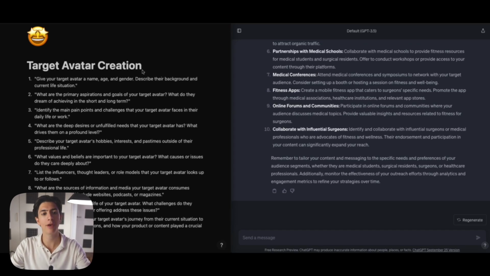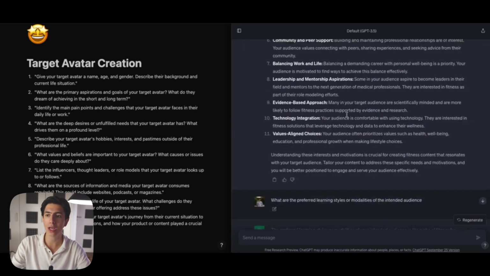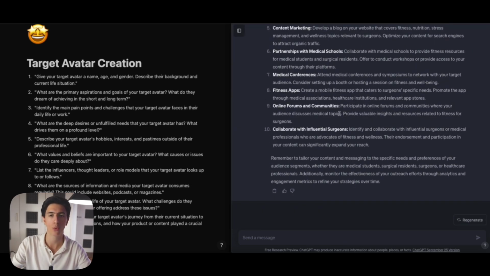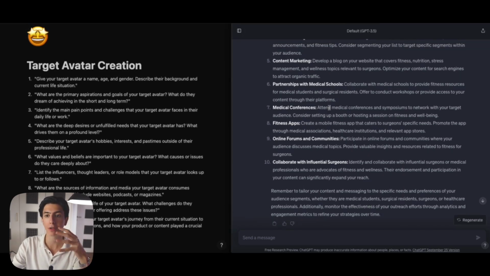So here we are, ladies and gentlemen. On this side of our screen, we've got our prompt list, which, by the way, is going to be completely free for you to get. I suggest you download this prompt list because it's going to be extremely important and it's just going to set you free in this whole creation process. Those are the 10 prompts that we're going to be using. And in ChatGPT, we are on the exact same chat box that we have been using for all of the lessons of this course. We've talked many times about this. It is very important for you to perform all of those tests and add all of those prompts in the same chat box because ChatGPT just has more information about what we are doing.